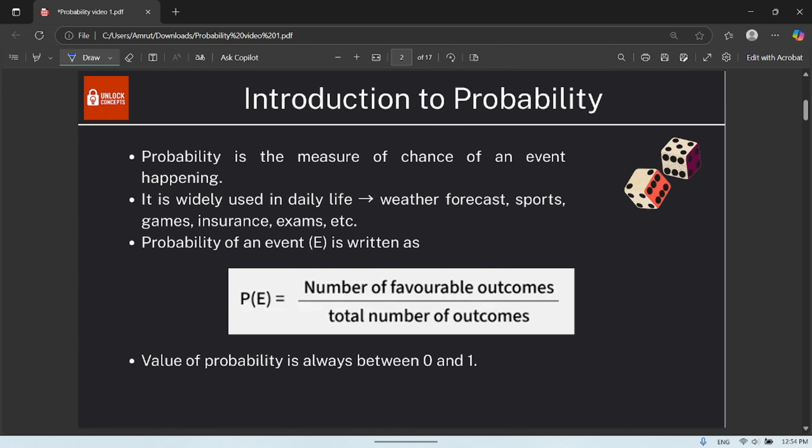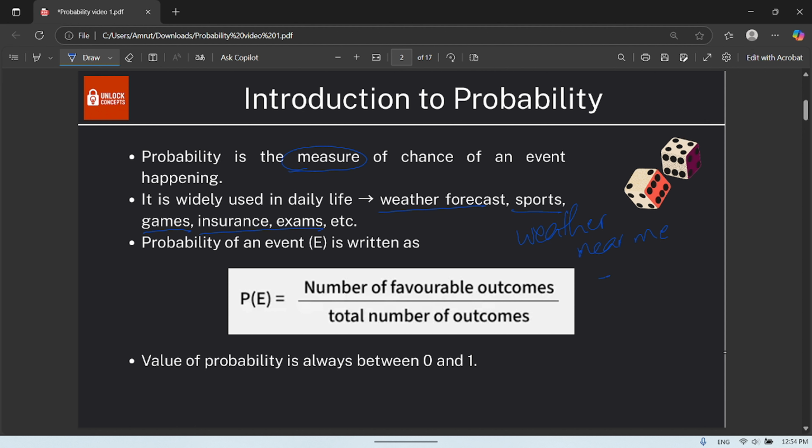So the first one is introduction to probability. Probability is a measure of the chance of an event happening. It is widely used in daily life, like weather forecasts, sports, games, insurance, exams, etc. For example, you go into Google and type weather near me. Then you'll get a tab showing you the precipitation chance.